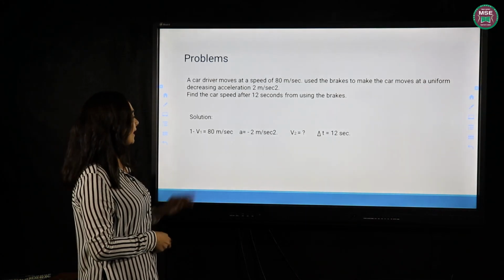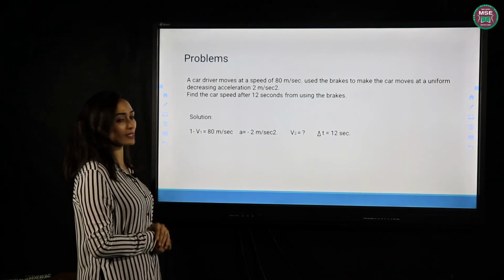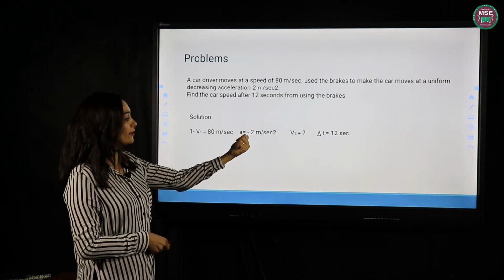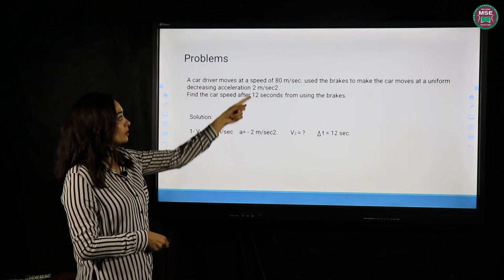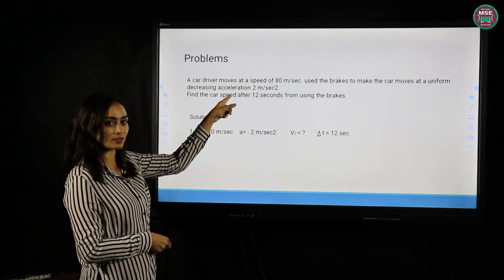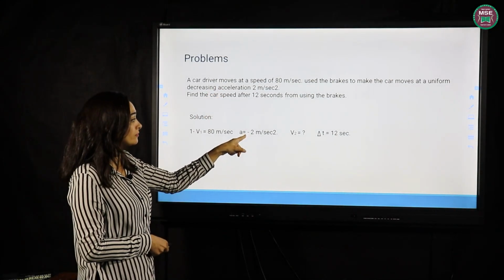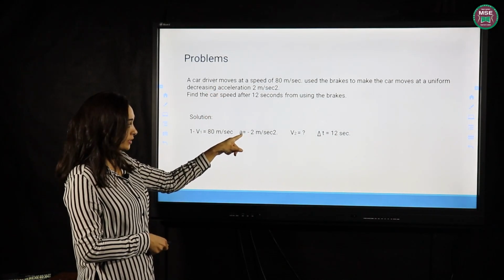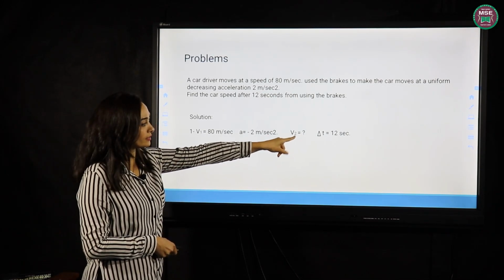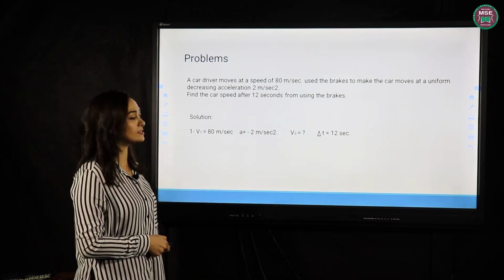Here, we have V1 equals 80 meters per second. Acceleration is negative 2. Why do we have to write negative here? There is no negative in the question, but because it's a decreasing acceleration, a negative acceleration, we have to add negative, okay? V2 is what I want to get, and the time is 12 seconds.